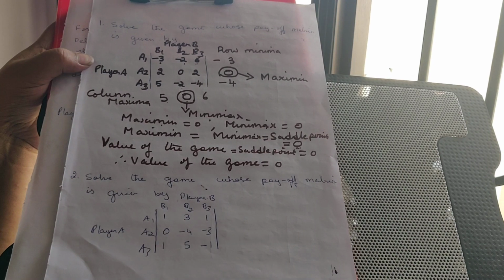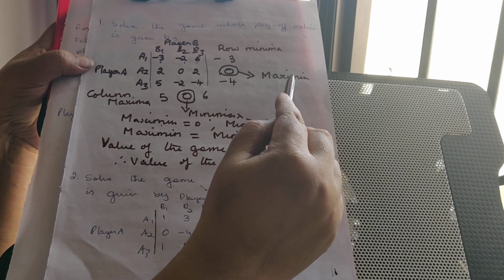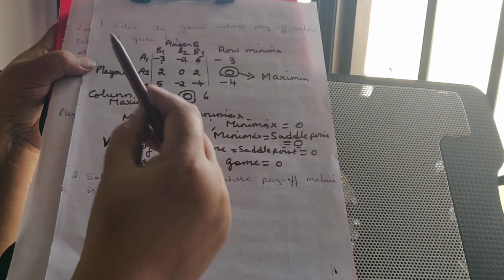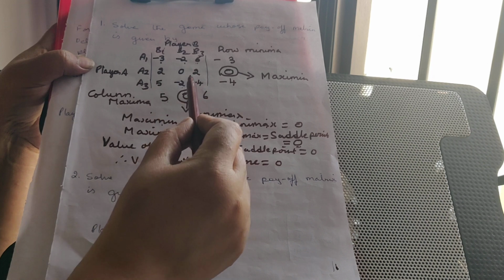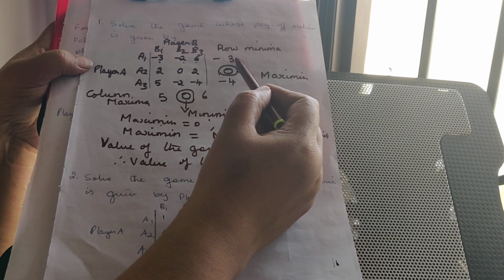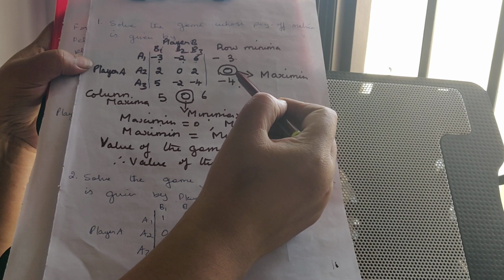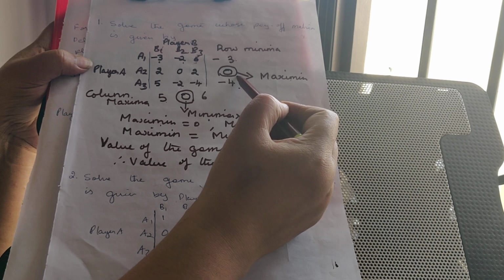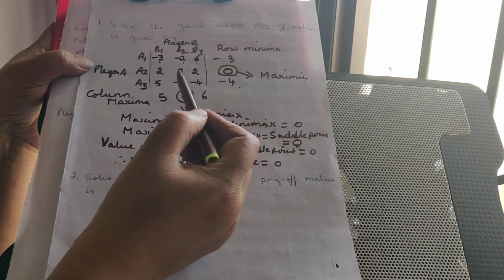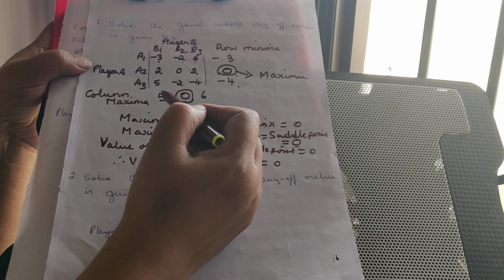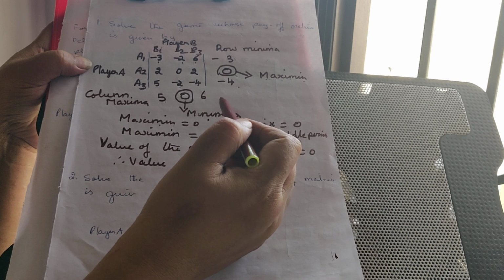Is it okay? So you are going to find row minima for each of the rows, and column maxima for each of the columns. Among the values which you found, you are going to choose the maximum value, and that is given the name maximin. Similarly, in each column you have found the highest value.